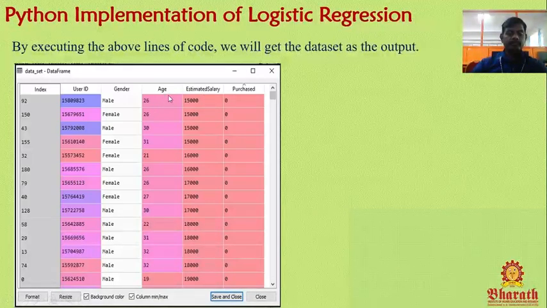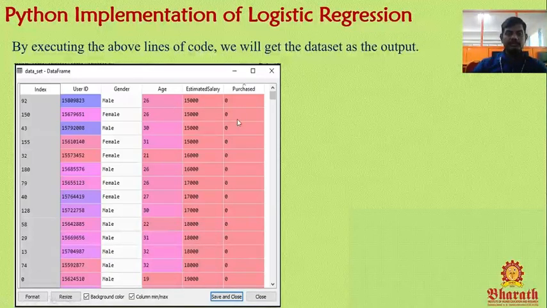So which variables are playing as predictor variables here? Age is one of the predictors, estimated salary is one of the predictors, and purchased is the dependent variable. We are going to predict the output. We are going to predict who is ready to buy and who is not ready to buy. That is our goal.